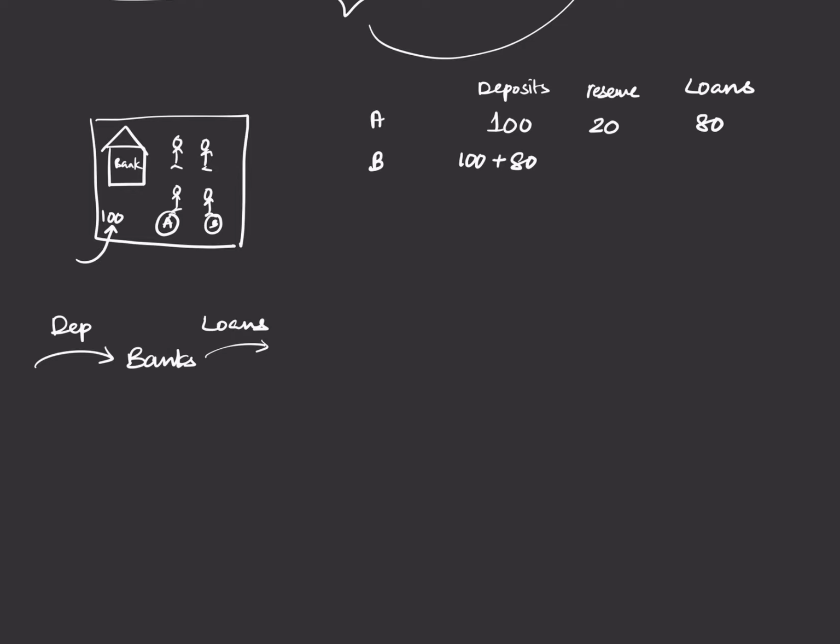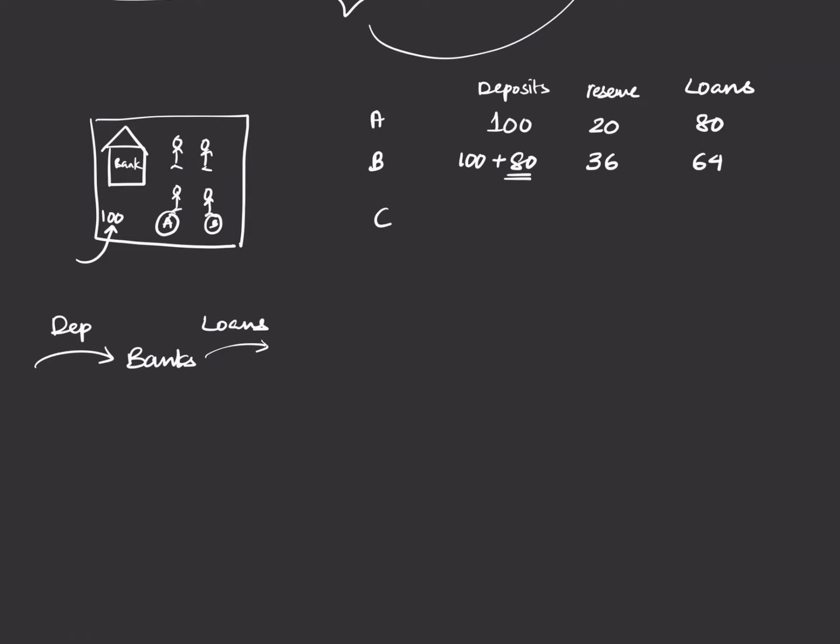Now the bank is again happy, because they have deposits, they can give loans and get some profit, because that's how banks work. And now they have 180 rupees, and how much should the reserve be? Reserve is 20%. So now the reserve will be 20% of 180, that is 36 rupees. Now the bank can give a loan of 64, because they got 80 as new, from that 36 is reserve, and then they can give 64.